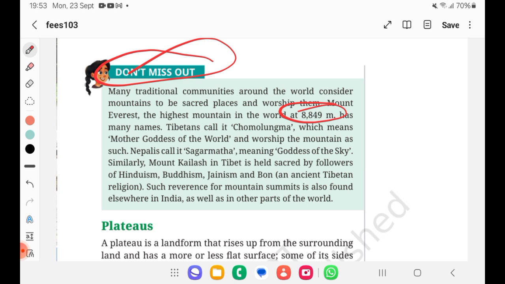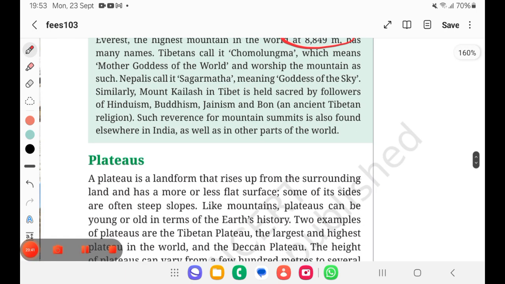Nepal calls it Sagarmatha, meaning Goddess of Sky. Similarly, Mount Kailash in Tibet is held sacred by followers of Hinduism, Buddhism, Jainism and Bon. Such reverence for mountain summits is also found elsewhere in India as in other parts of the world. This is all about mountains.